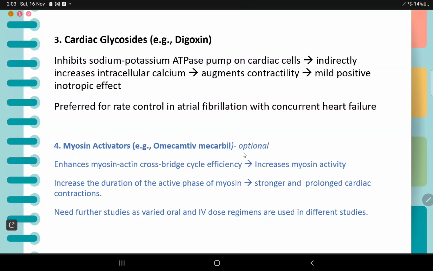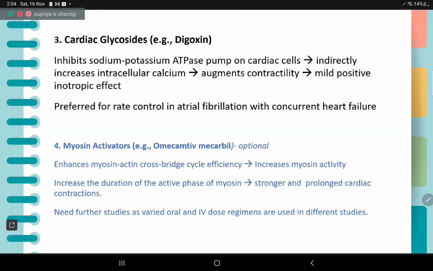The fourth, myosin activator, is an optional agent, which we can mention or not. It is omecamtiv mecarbil, which enhances the myosin-actin cross-bridge cycle efficiency, increasing the myosin activity and the duration of the active phase of myosin, leading to stronger and prolonged cardiac contractions. But it needs further studies as different studies have had varied oral and IV dose regimens.